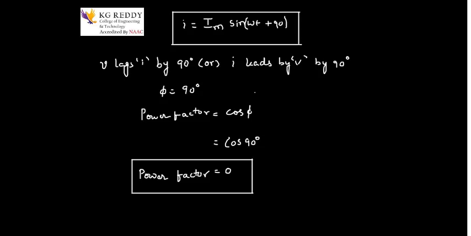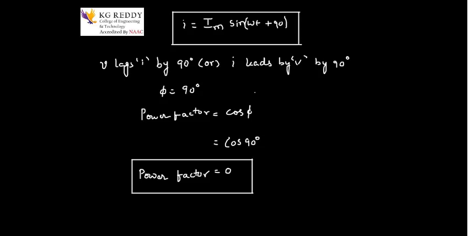In our previous lecture, when we dealt with the inductor connected to an AC source, there also we got the power factor as 0, but there the current I lags the voltage by 90 degrees. So keep in mind that whenever capacitance is there, current leads voltage by 90 degrees, and when inductance is there, current lags the voltage by 90 degrees. But in the case of a resistor, both are in phase with each other, and there we get the power factor as unity.